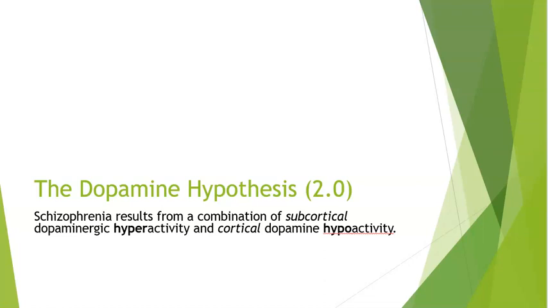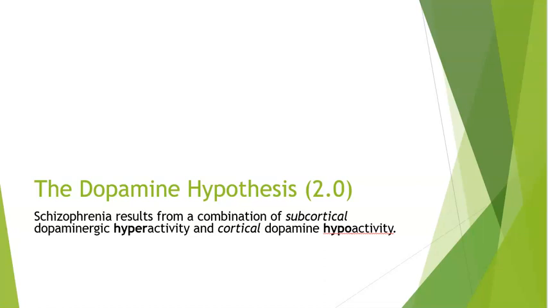In this video, we are going to finish up the dopamine hypothesis. So in the last video, we talked about the dopamine hypothesis 1.0, but after a lot of the research was done on this subject, we've actually updated the dopamine hypothesis. So the dopamine hypothesis 2.0 came around a few years after the first hypothesis. And remember that the first hypothesis said that schizophrenia results from excessive dopaminergic activity, specifically in the mesolimbic pathway.